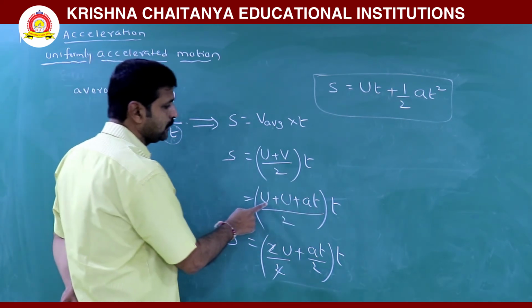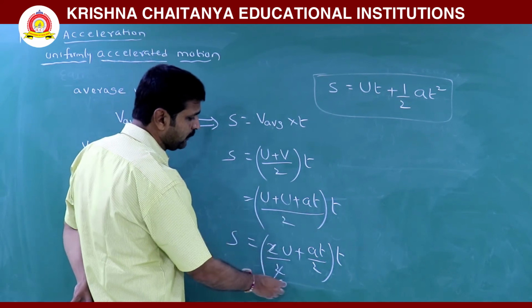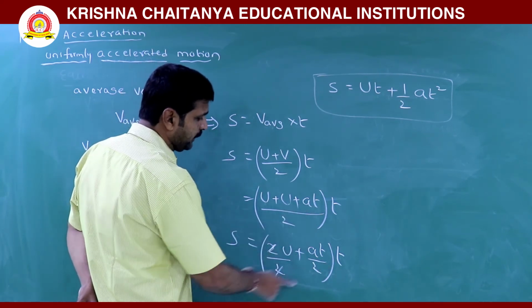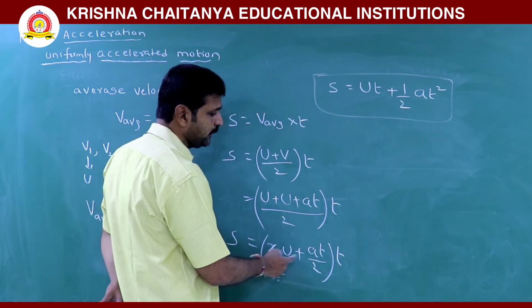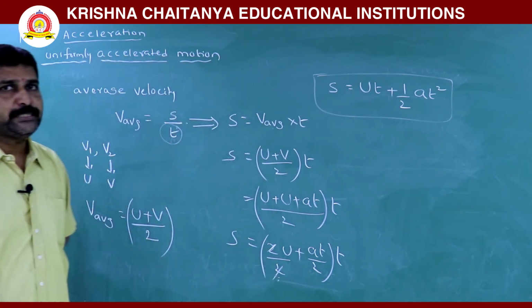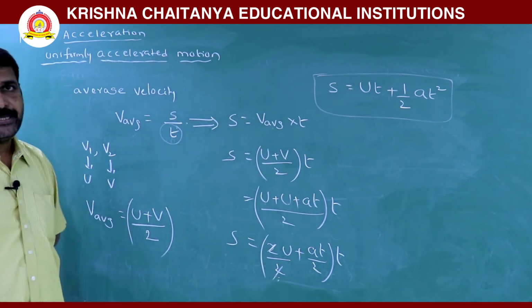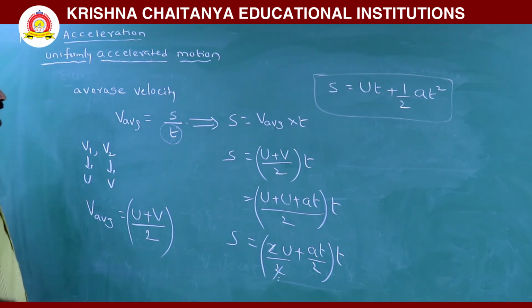Then this becomes 2u by 2 plus at by 2, taking 2 as common, into t. Here the 2 gets cancelled, taking t into the brackets, ut plus half at squared. So this is the displacement, s is equal to ut plus half at squared.